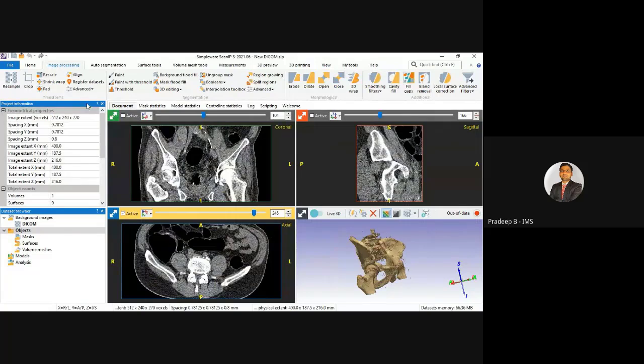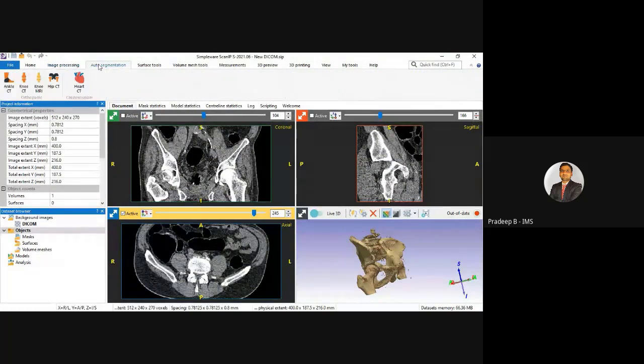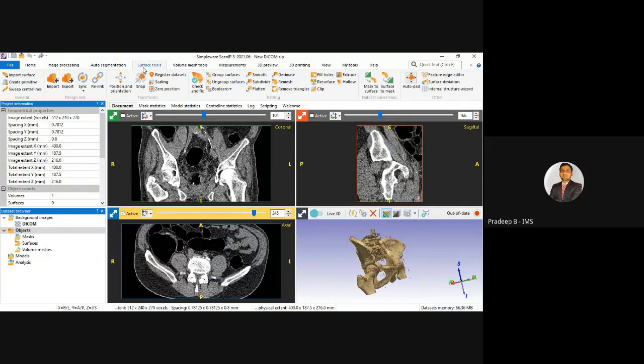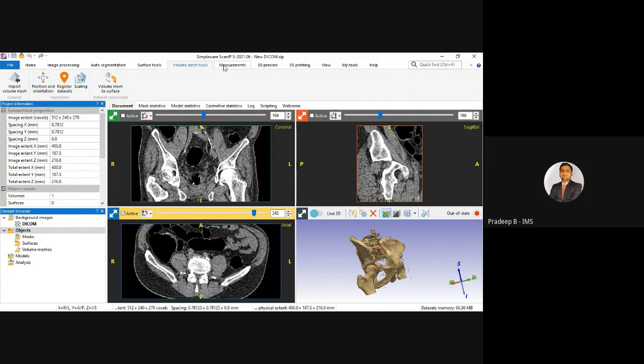On the top you can see that now the tools are visible, starting with the home, image processing, and then segmentation tool, morphological tools, additional filters, segmentation, automated segmentation, sorry. Now the surface tools, they are mostly like we know about the CAD tools. Volume mesh tools are also there.